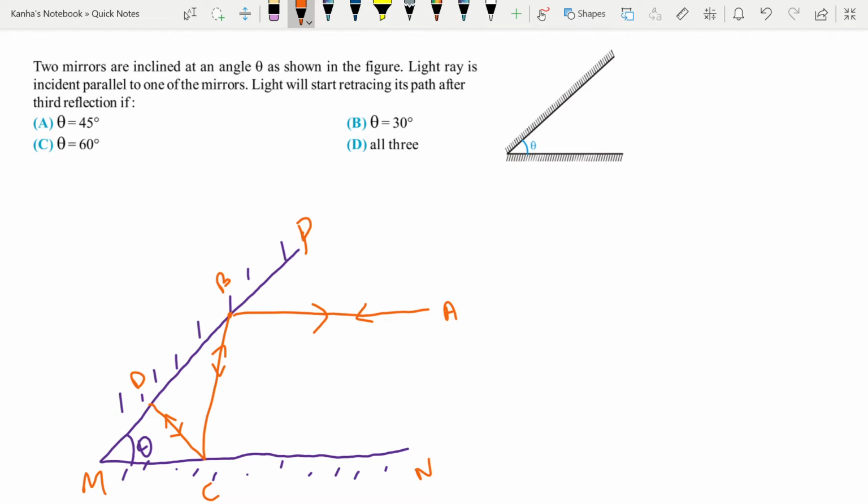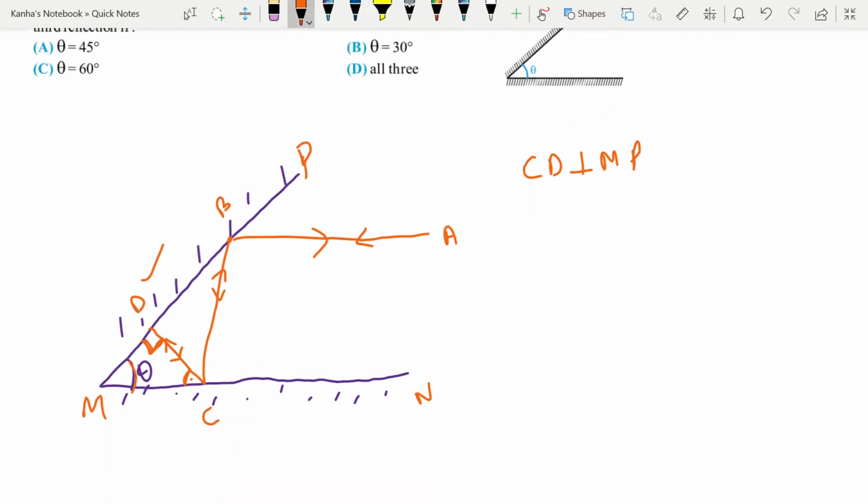Now, what do you see here? If this is the angle theta, then as you can see from the properties of plane mirrors, CD will be perpendicular to MP. So the first thing that you see is CD is perpendicular to MP. That implies this angle is 90. If this angle is 90, this angle becomes 90 minus theta. So this angle is nothing but 90 minus theta.